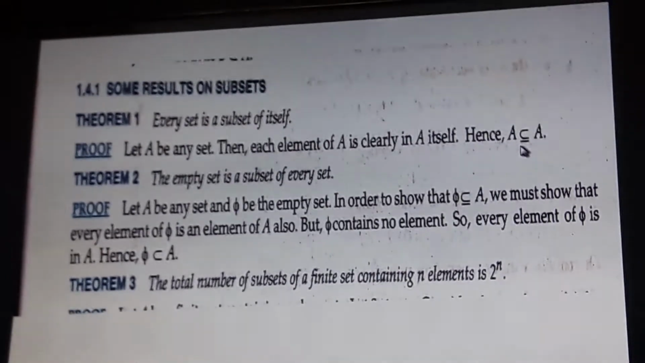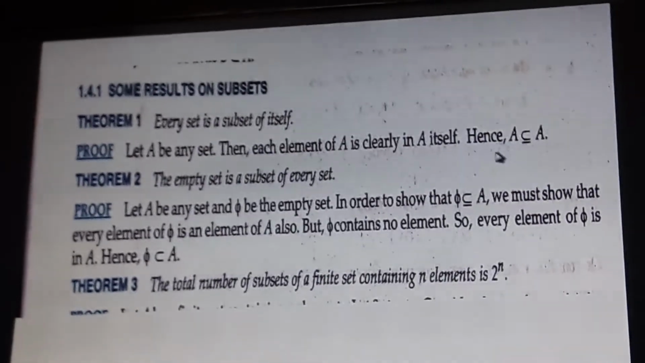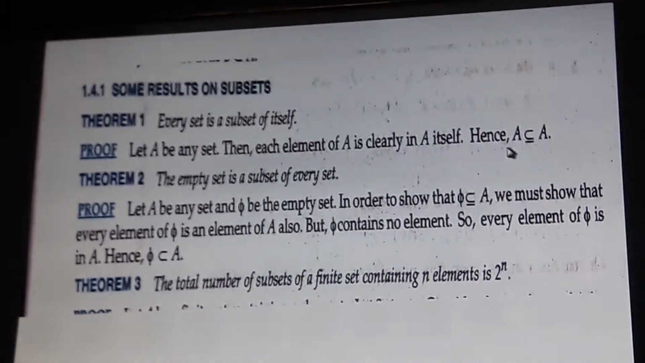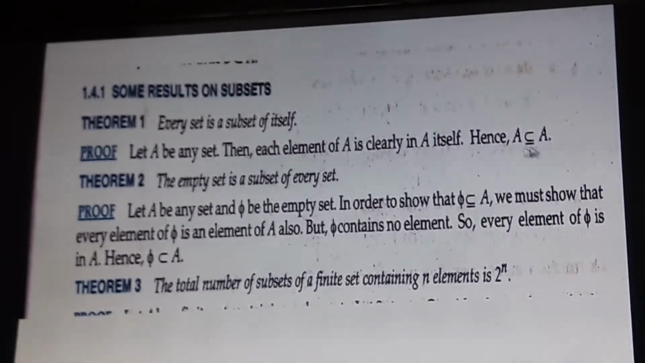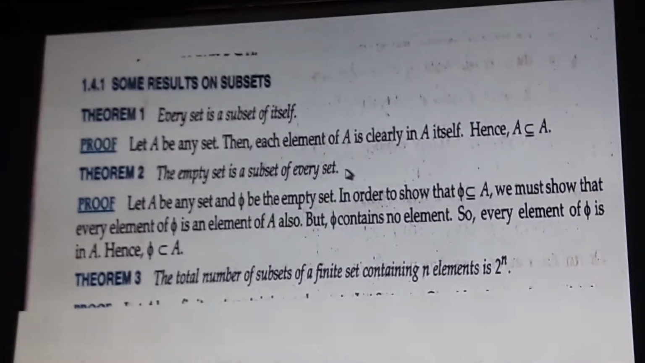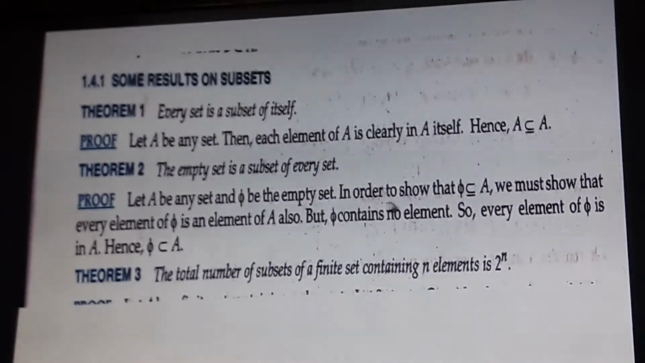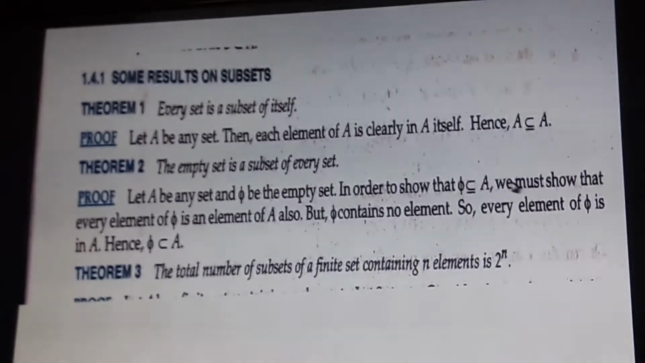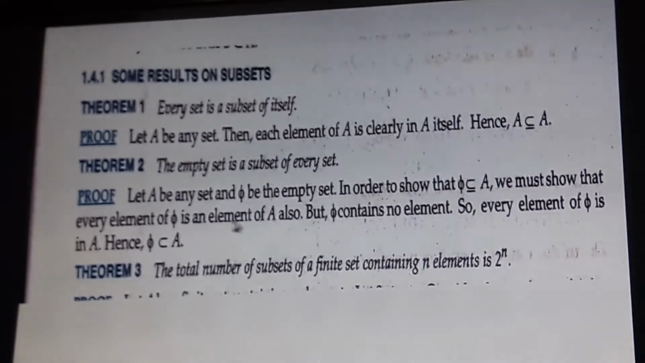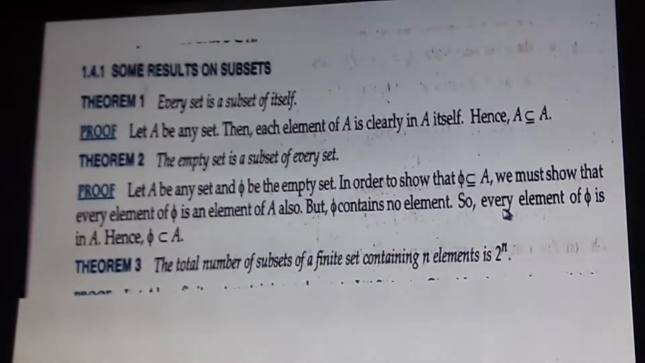Just like every square is a rectangle, but every rectangle is not a square. So, every square is a rectangle. This is itself. So, A is a subset of A. The empty set is a subset of every set. Let A be any set and phi be the empty set. In order to show that phi is a subset of A, we must show that every element of phi is an element of A. But phi contains no element, so every element of phi is in A. Hence phi is a subset of A.